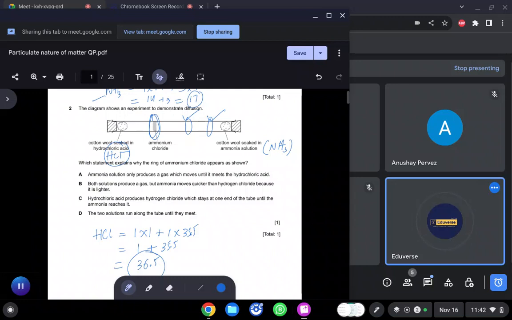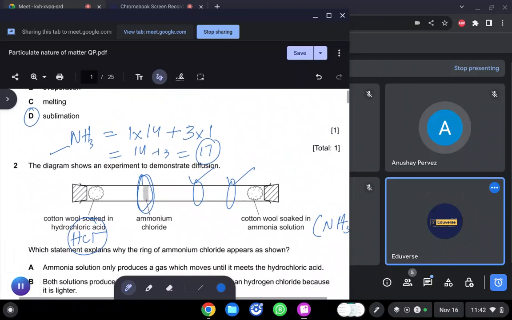Yes. NH3 has the lesser mass. So the gas with the lesser mass will move faster than the heavier gas. So it has been proved. It is reflecting from the diagram that ammonia gas travels a long distance as compared to the HCl because HCl was heavier. Does it make sense?